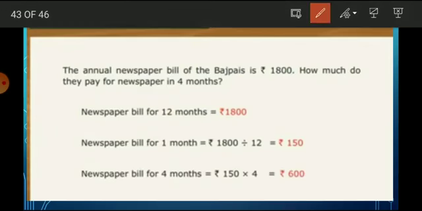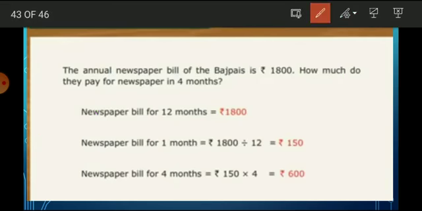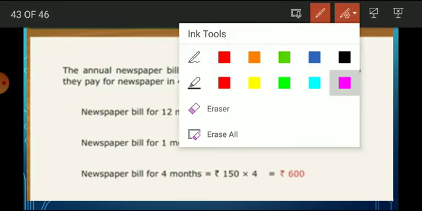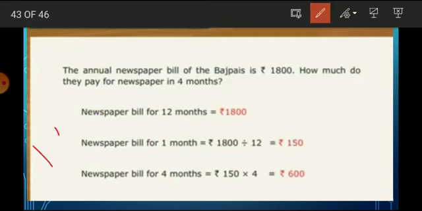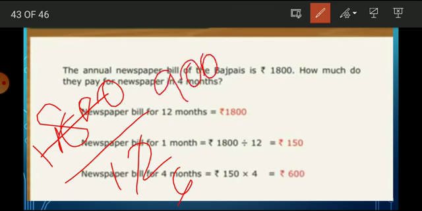I will explain. That is 1800 divided by 12. 6 2s are 12, 9 2s are 18. So the remaining is 0. 2 3s are 6, 3 3s are 9, 300.